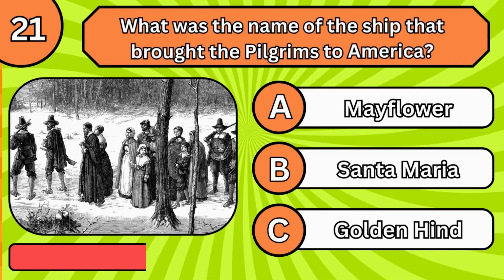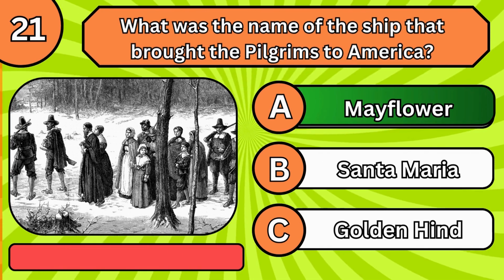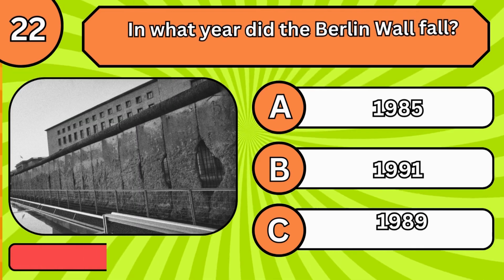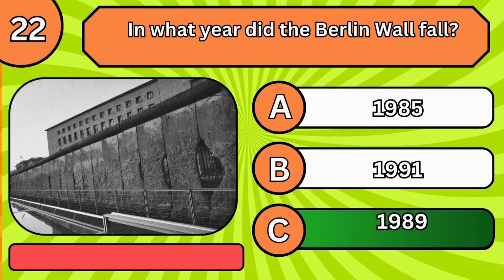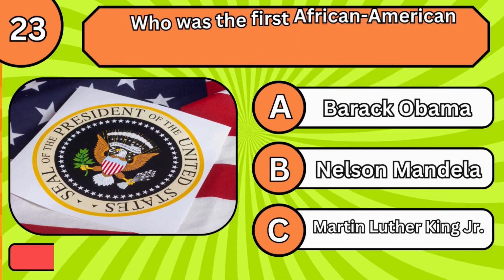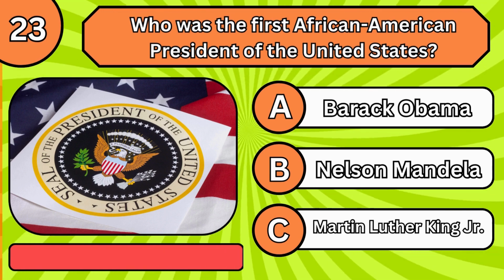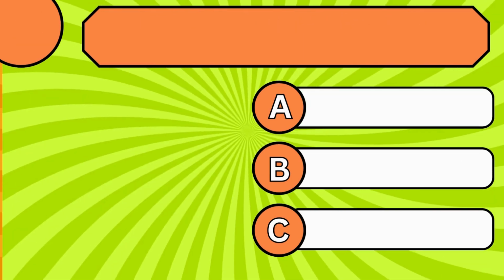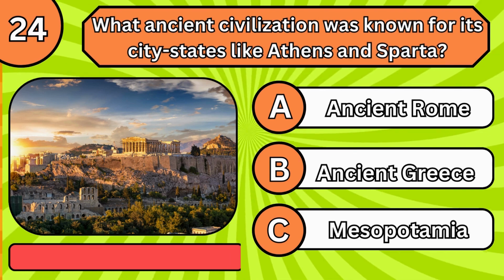What was the name of the ship that brought the Pilgrims to America? In what year did the Berlin Wall fall? Who was the first African-American president of the United States? What ancient civilization was known for its city-states like Athens and Sparta?